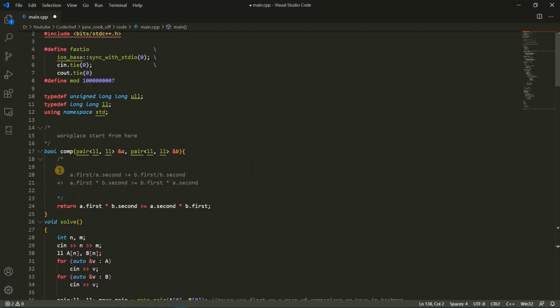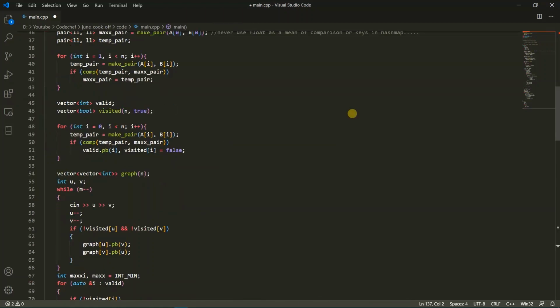Here you can see the definition of comp function. This function only returns true when the first pair is greater than or equal to the second pair. After getting the value of maximum PCI, now we need to perform the second subtask. In the second subtask, we need to find out those provinces which have PCI same as max PCI.